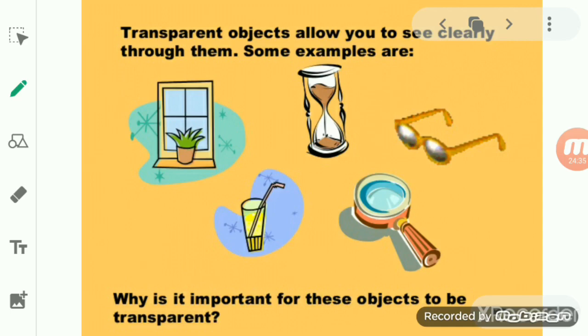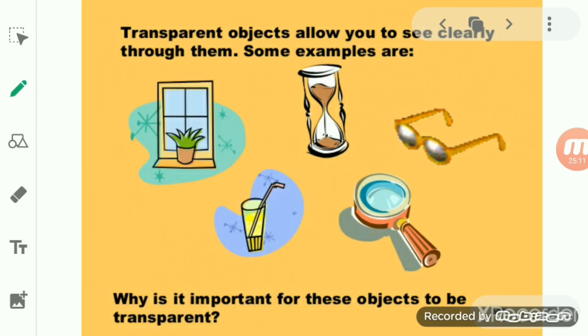The glass tumbler in our kitchen, that is also made up of a transparent object. So what happens if you pour water in it, then you are able to see the water level clearly. So the glass tumbler is also made up of glass, so it will allow all the light to pass through it. Or a car windscreen. The car windscreen is also transparent, due to which you can see the road clearly. A test tube, flask or beaker that we use in the science laboratory is transparent.